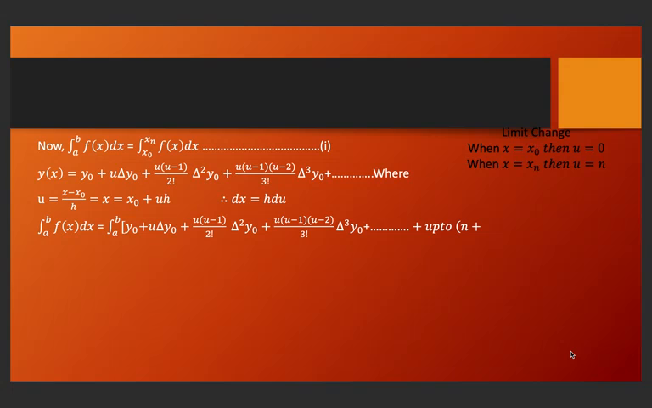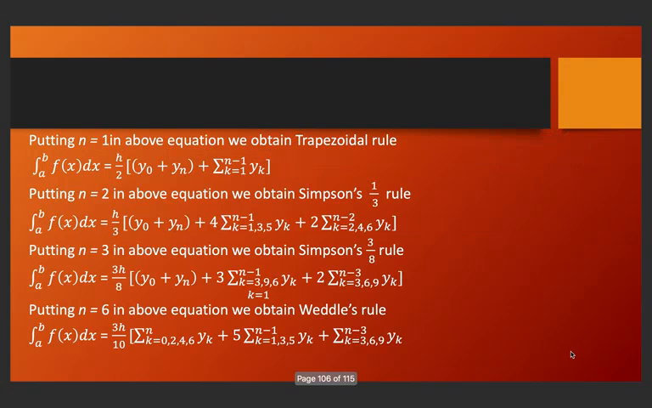So the limits change: when x = x0, then u = 0, and when x = xn, then u = n. So this is the formula you have to use. This is Newton's forward interpolation formula. Put n = 1 in the equation above, you obtain the trapezoidal rule. Put n = 2, you obtain Simpson's 1/3 rule. Put n = 3, you obtain Simpson's 3/8 rule, and put n = 6, you obtain Weddle's rule.